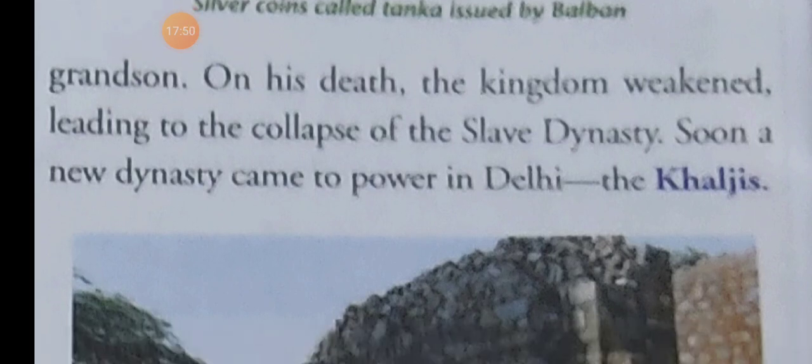Here the slave dynasty collapsed, and the new dynasty, the Khaljis, came to power in Delhi. After this slave dynasty, the Khalji dynasty and other dynasties I will explain in the next video. Thank you. Have a nice day.